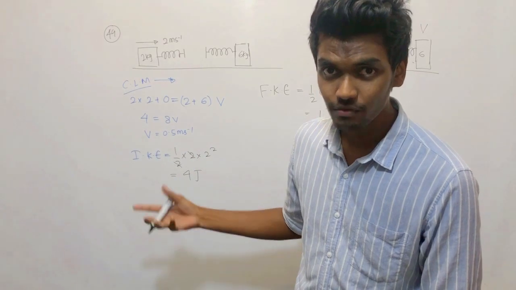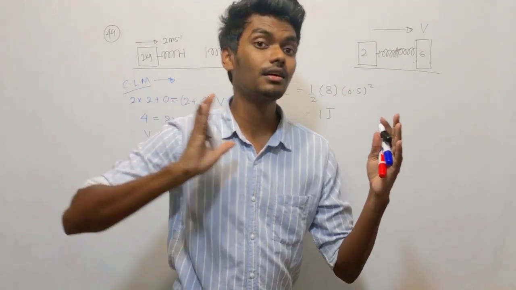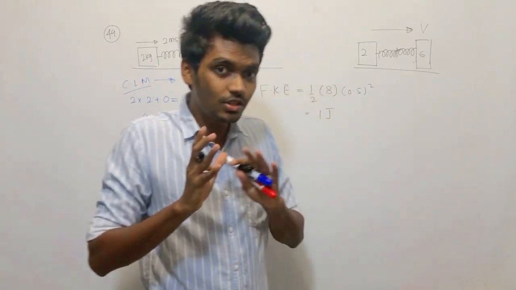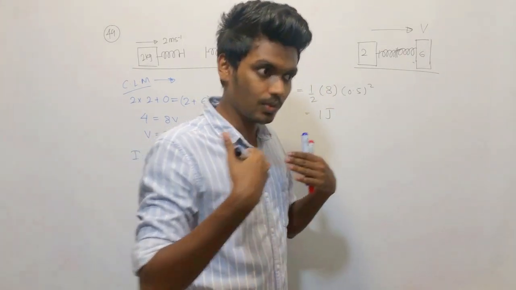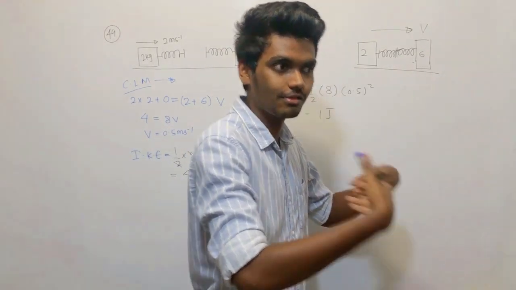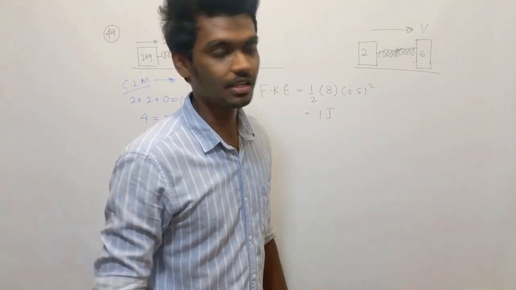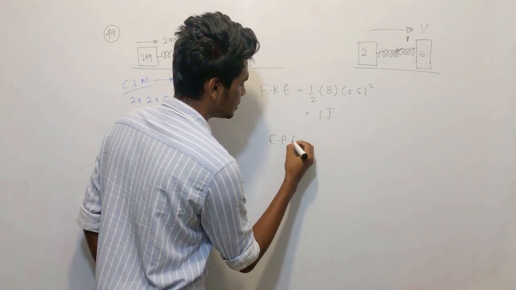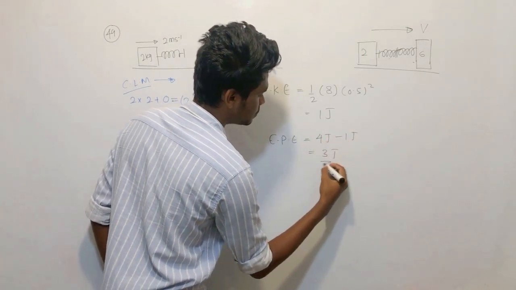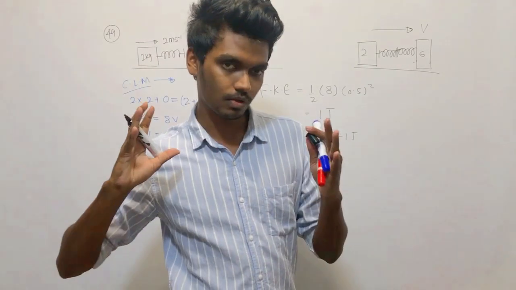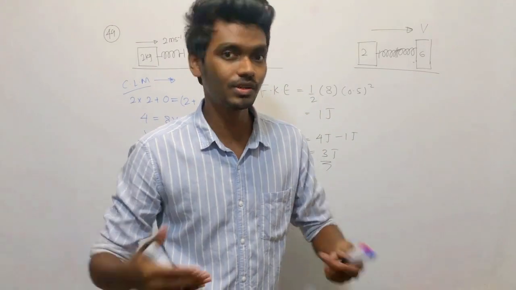The 3 joules were used to do work against the friction. Sorry, against the what? The 3 joules was used to compress the spring. So the work done to compress the spring is stored as the spring strain energy, the elastic potential energy. So the elastic potential energy is what? 4 joules minus 1 joule, 3 joules, right? So from 4 joules, remaining is 1 joule. Lost 3 joules. It is not lost actually.